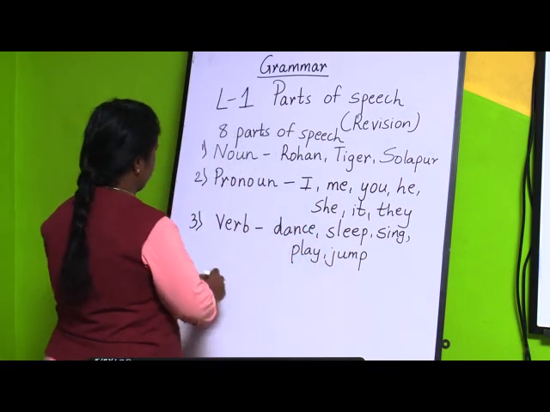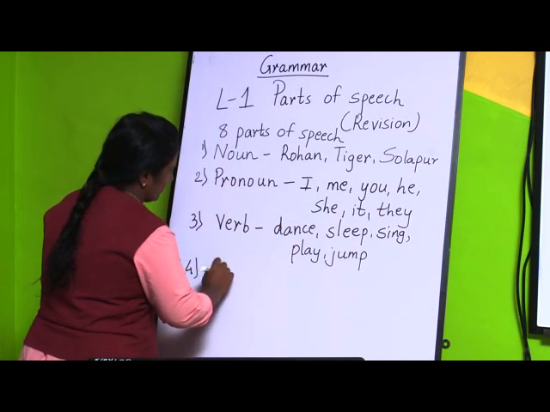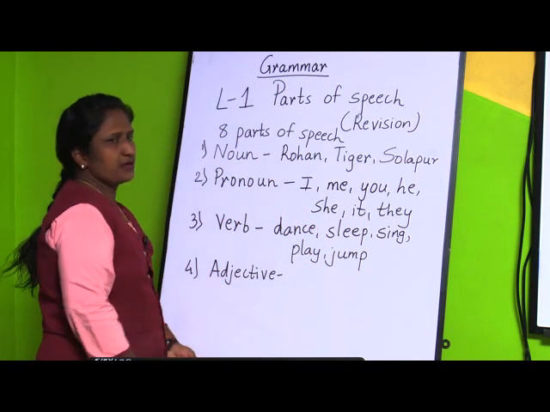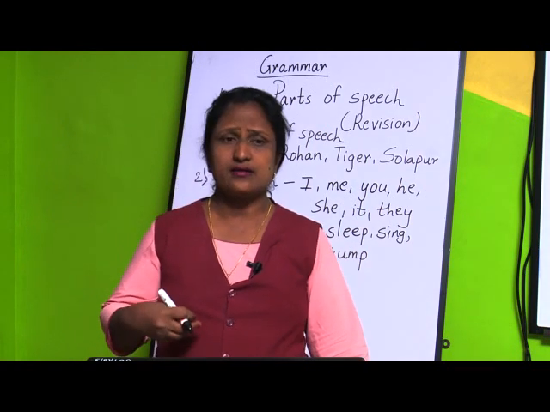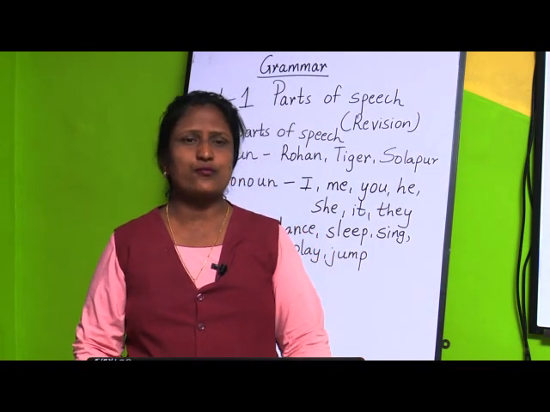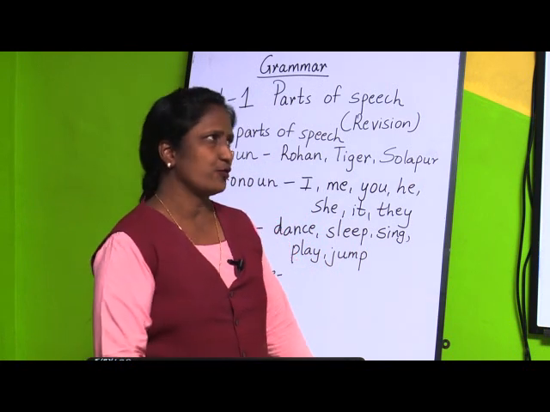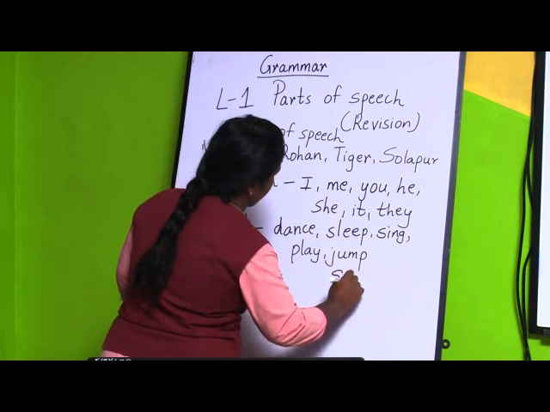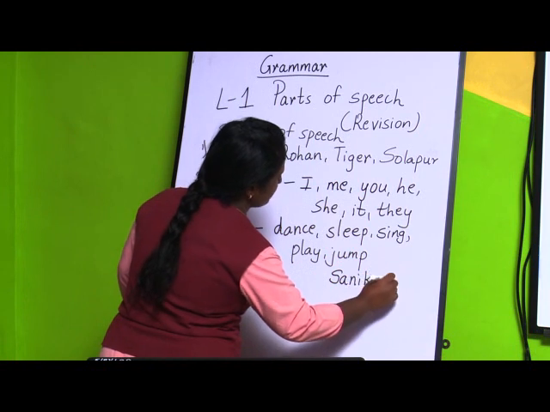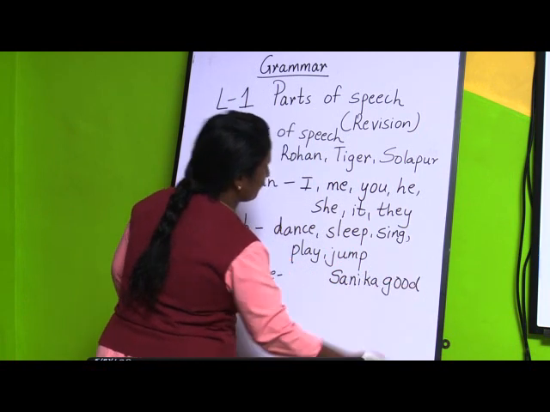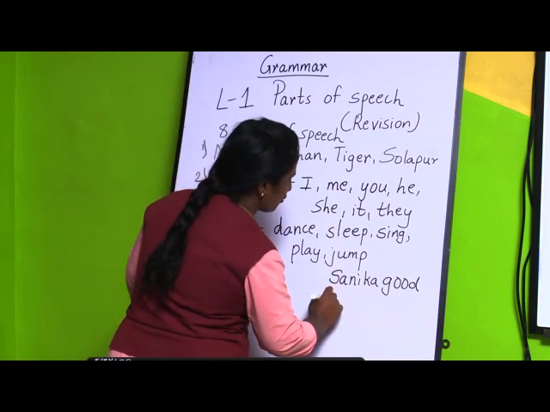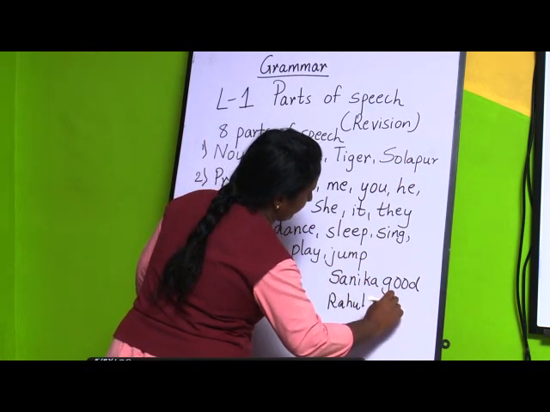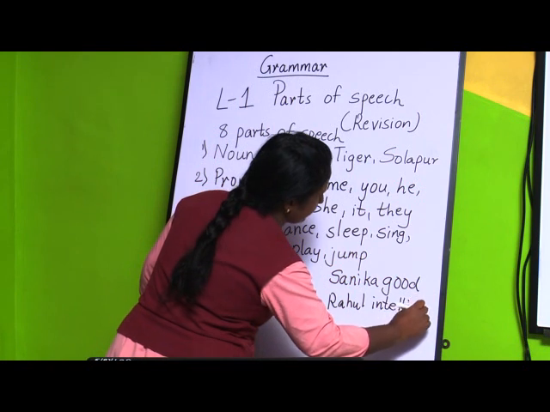What is an adjective? An adjective tells something more about a noun, or we can say it tells more about the qualities of a noun. If I want to tell something about Sanika, how she is very good, or if I want to say something about Rahul, I will say Rahul is an intelligent boy.